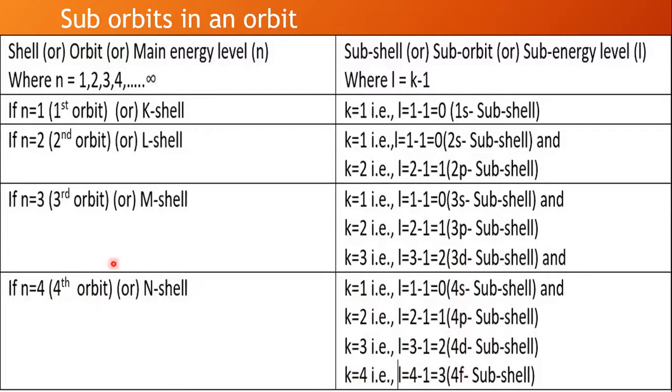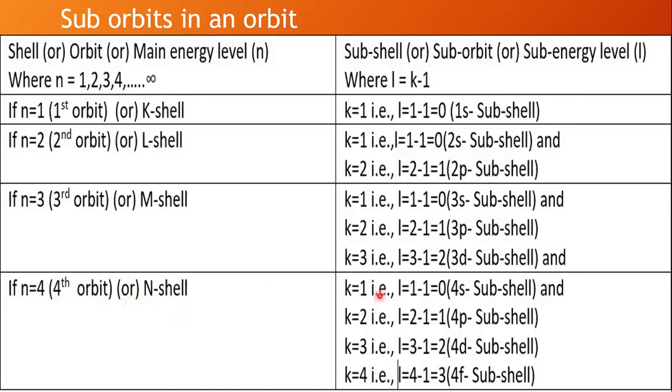If the principal quantum number n is 4, there will be 3 elliptical orbits and 1 circular orbit. Remember, according to Bohr and Sommerfeld's concept, if n equals 4, there will be n minus 1, that is 4 minus 1, elliptical orbits and 1 circular orbit.